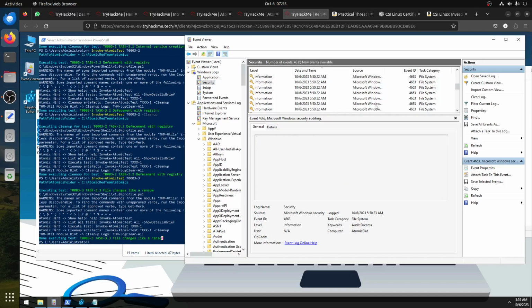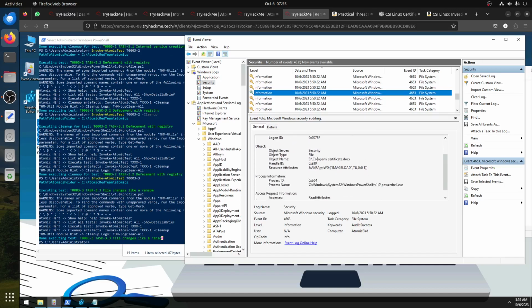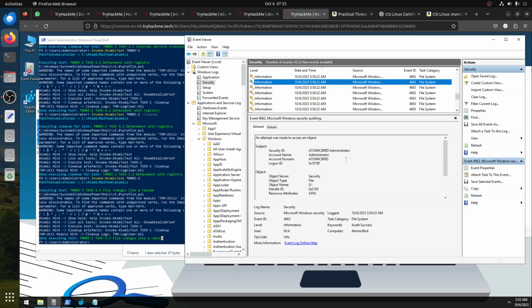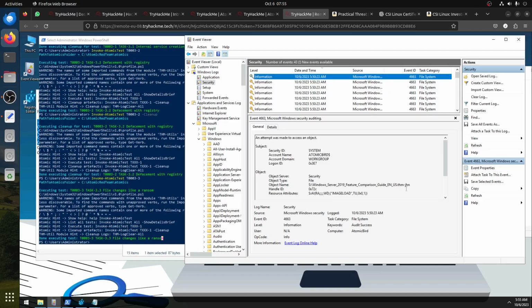So basically before he was accessing them as a PDF. If we go back, company certificate dot doc. So the doc, now .txt, donation call.txt, and then you can see what happened later on is changing everything to this.